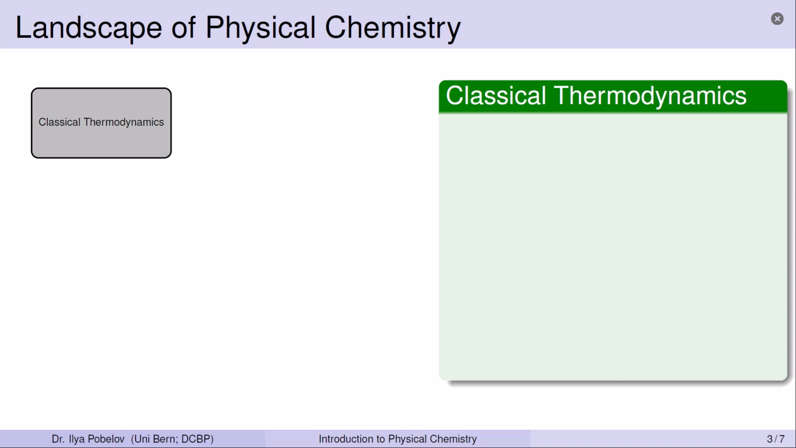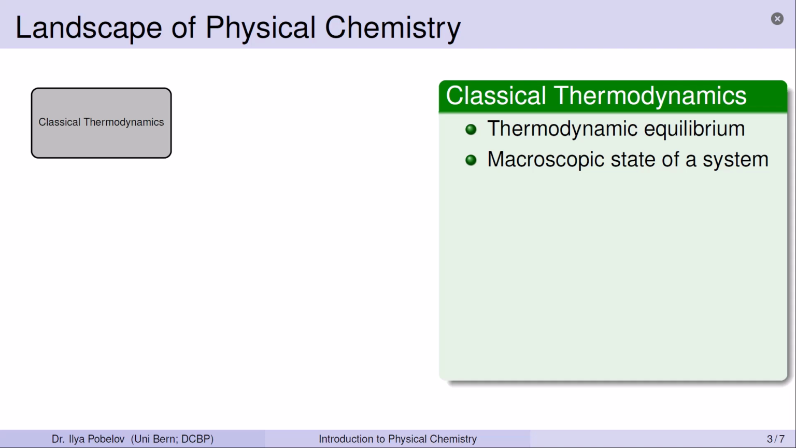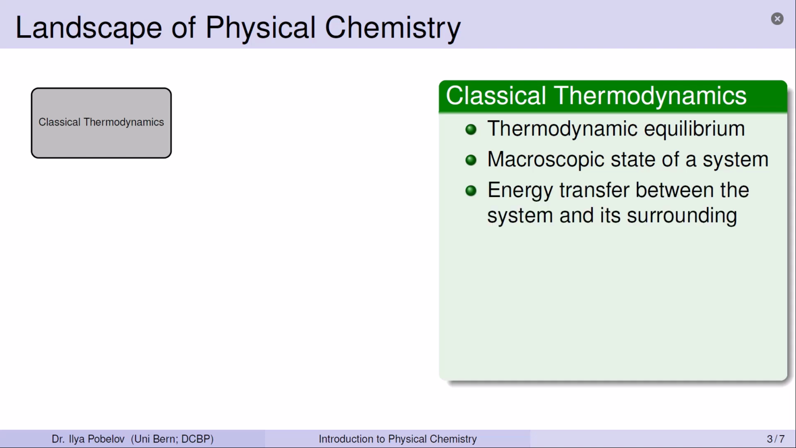Our journey through the landscape of physical chemistry begins with the cornerstone of this discipline, classical thermodynamics. We start with the fundamental concept of thermodynamic equilibrium and explore the state of a system and its relationship to the energy transfer between the system and its surroundings. Thermodynamics is underpinned by two basic principles. The first law, the principle of energy conservation, states that energy can neither be created nor destroyed, only transformed.